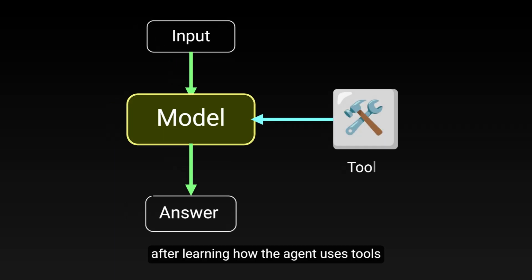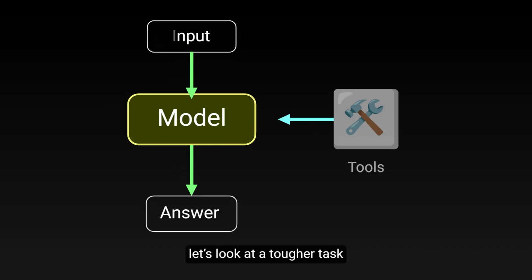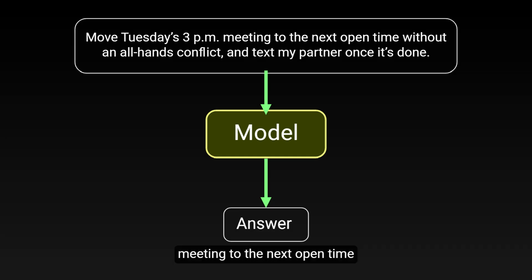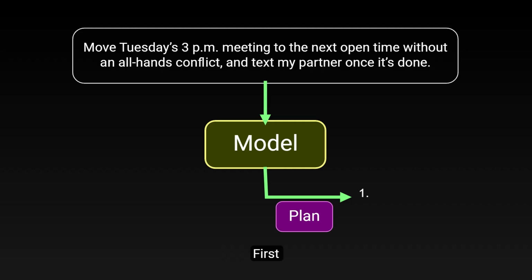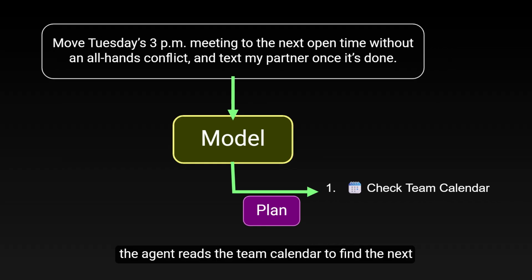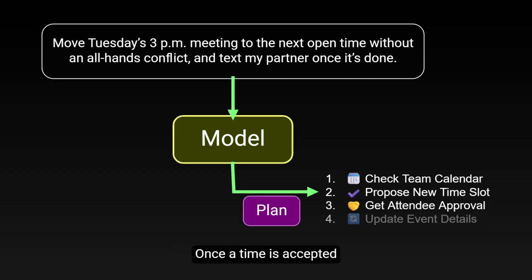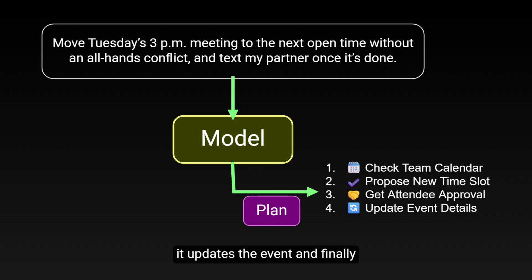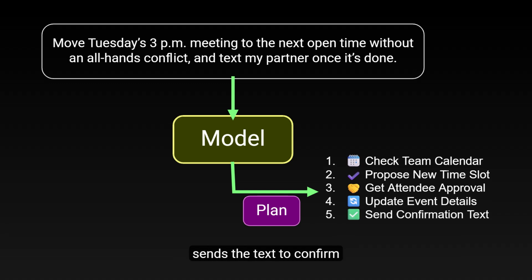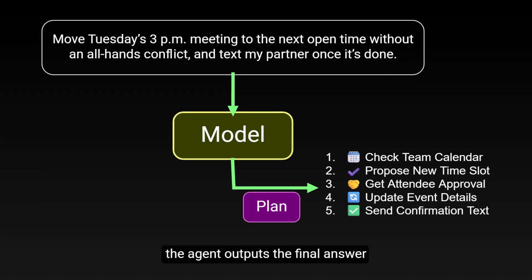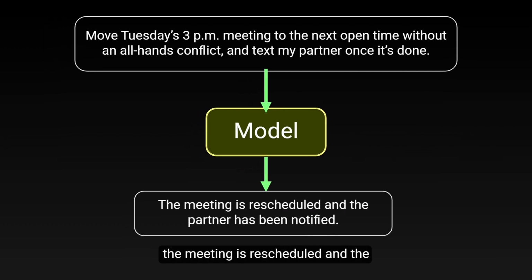Now, after learning how the agent uses tools, let's look at a tougher task: move Tuesday's 3 p.m. meeting to the next open time without an all-hands conflict, and text my partner once it's done. You can't do this in a single step. It takes a plan. First, the agent reads the team calendar to find the next suitable time. Then it proposes the new slot to attendees. Once a time is accepted, it updates the event and finally sends the text to confirm. After all these steps, the agent outputs the final answer. The meeting is rescheduled, and the partner has been notified.